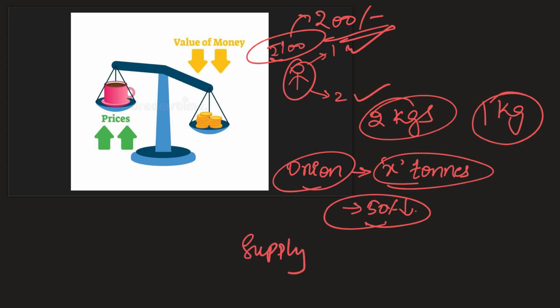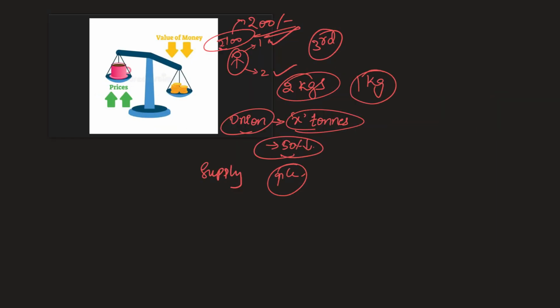Now let us imagine that the same 2 kgs are there, but an additional third person comes in to buy that onion. Even in that case, there will be an increase in the price. Therefore, it is very clear that if prices rise, the value of money will definitely come down, because previously 100 rupees was much more valuable in this example than it is after the prices have risen. This is the example and background that you have to understand for the concept of inflation.